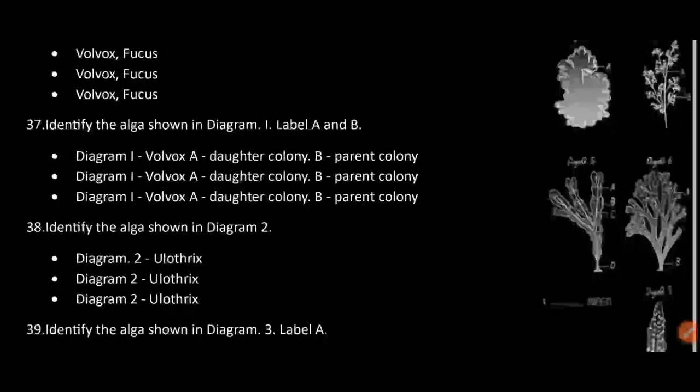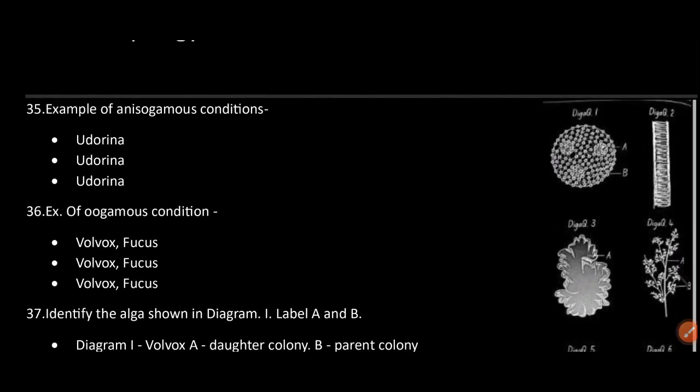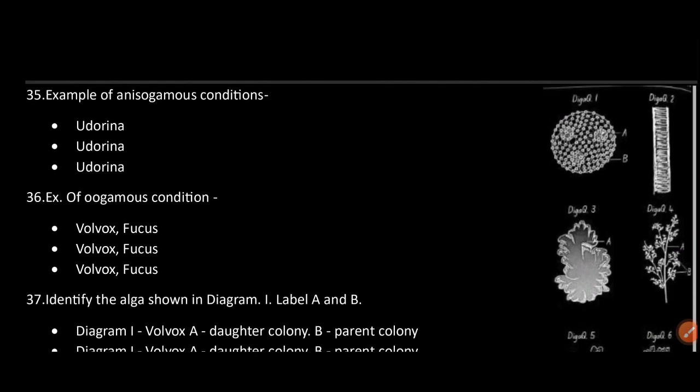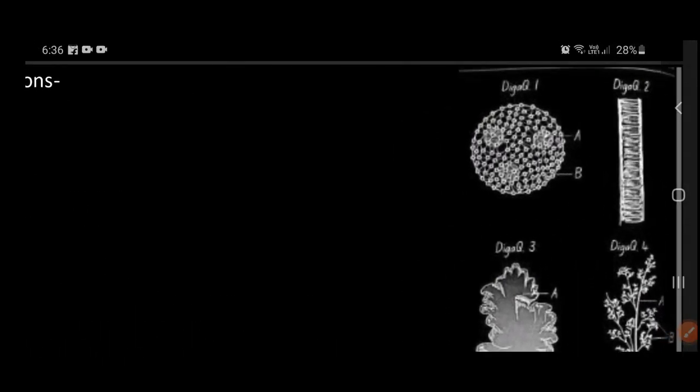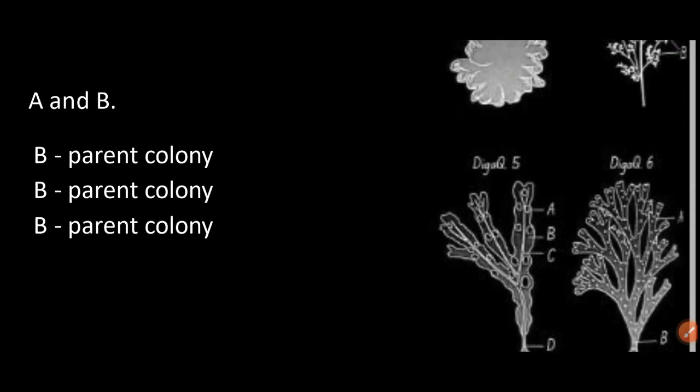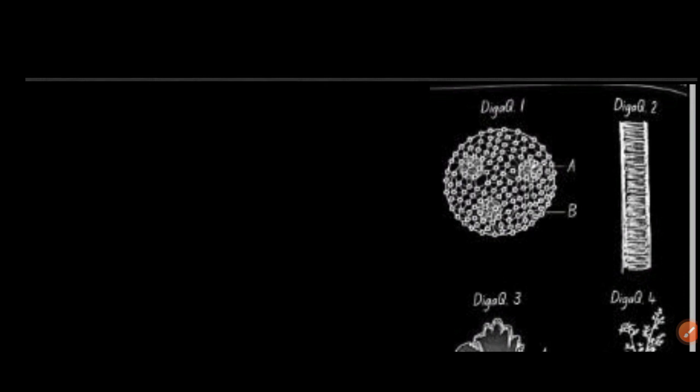Identify the alga shown in diagram 2. This is Ulothrix.